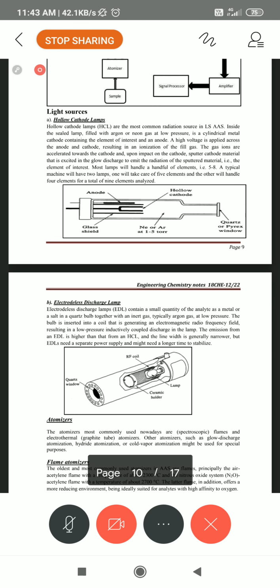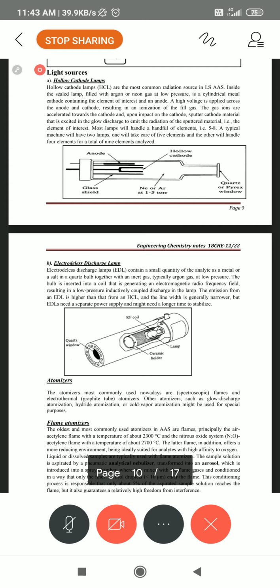It is fast, very simple, and multi-analyte. Suppose you take a piece of bronze, an alloy. Immediately it gives how much percentage of this and how much of that. So analysis is very easy, and you can take any type of solution.